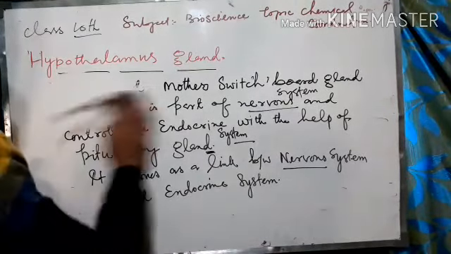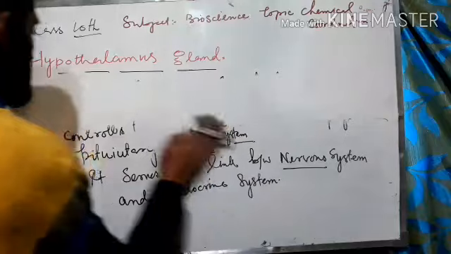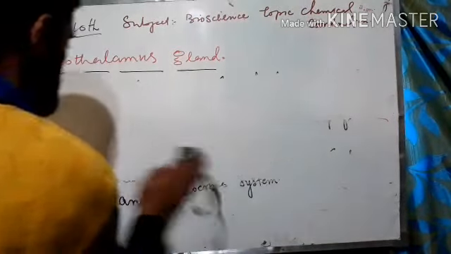The hypothalamus is actually made up of nervous tissue.